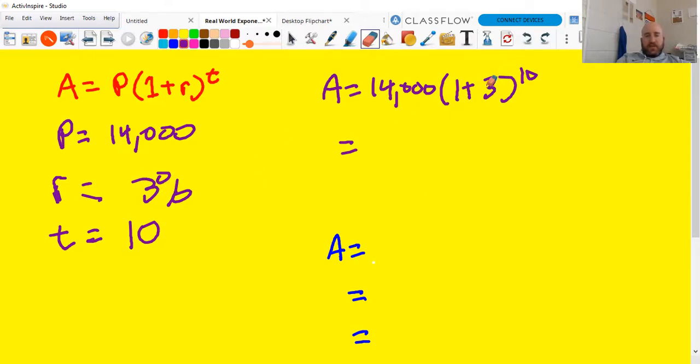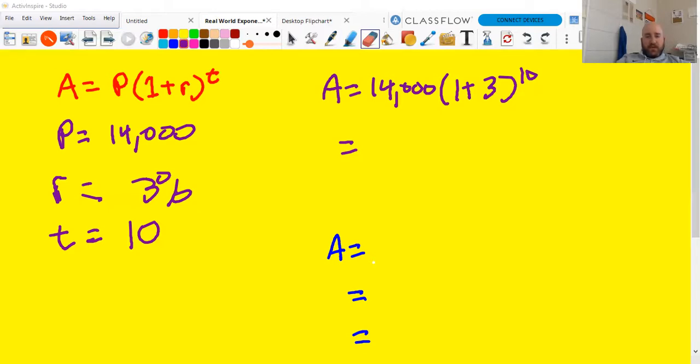With 3%, when I say this is 3, what this is actually saying is 1 plus 3 is 4. So it's not 4%, it's 400%, which means your population is quadrupling every year for 10 years. That's really what that's saying. So I do 1 plus 3, that's 4. I raise that, hitting the XY button, to the 10th power.